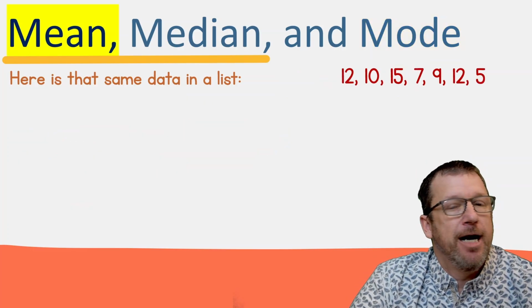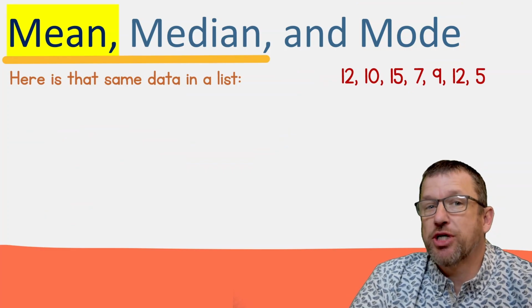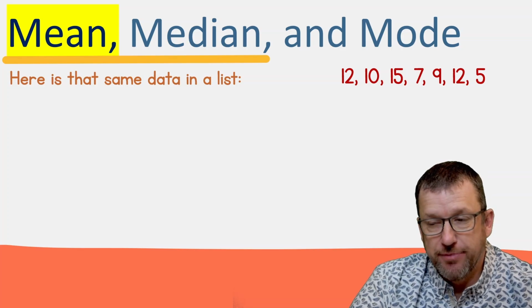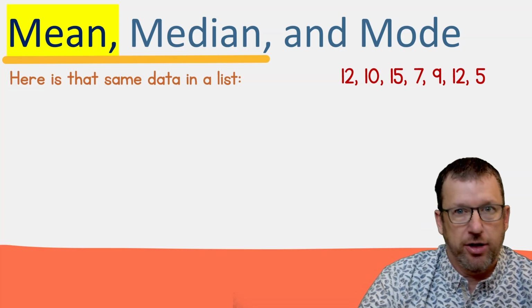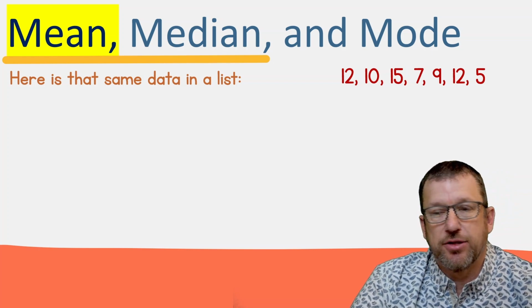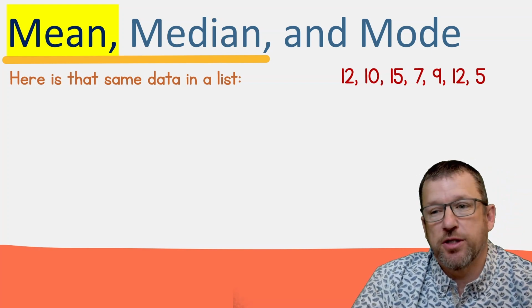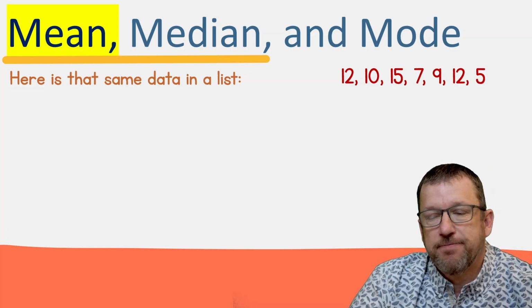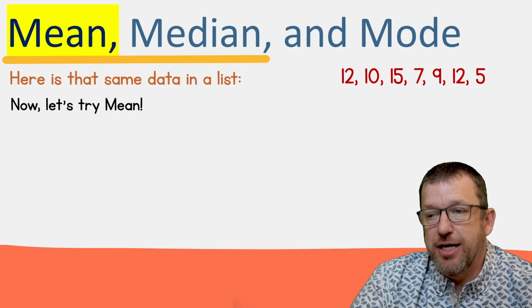All right. Mean. This is the most common one that you will use when you're dealing with measure of the middle. You're going to be dealing with this when you're trying to calculate your grades and figure out what your average is for your score in a class. There's a lot of different ways we do this. In sports, this is used all over the place. Okay, so here's that same data list, and now let's try the mean.